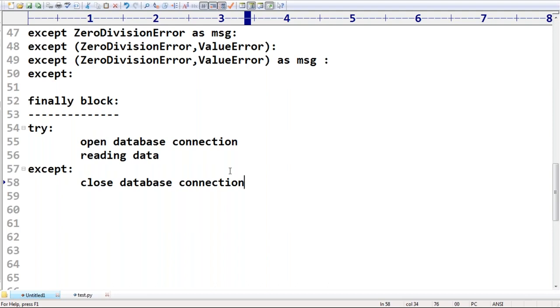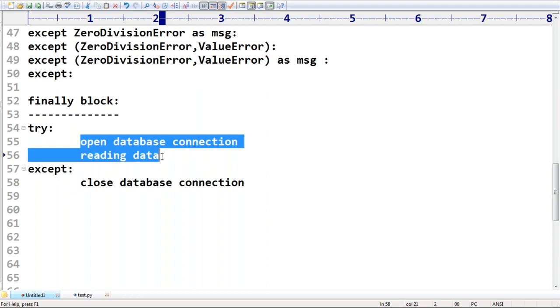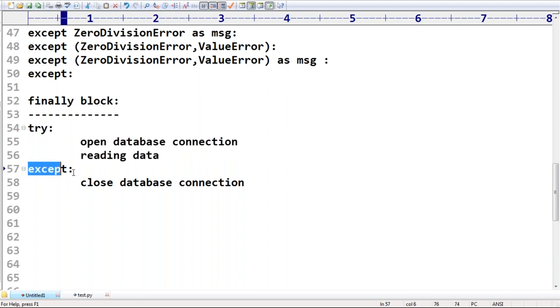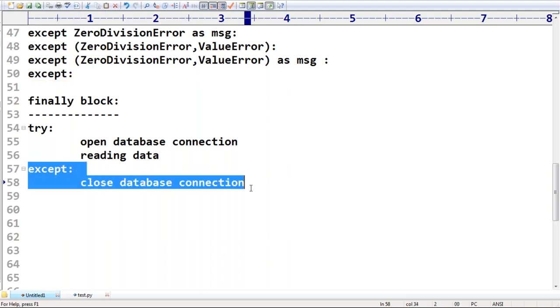If there is no exception, then the except block is not going to execute. If the except block is not going to execute, then who is going to close the database connection? So it is not recommended to maintain cleanup code inside the except block, because if there is no exception, the except block never gets the chance to execute.